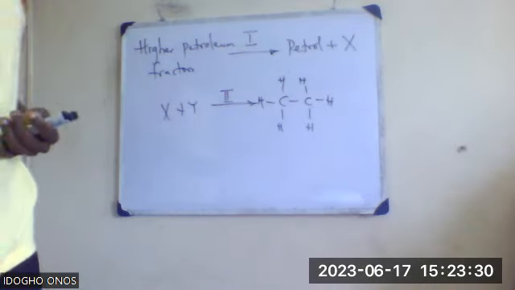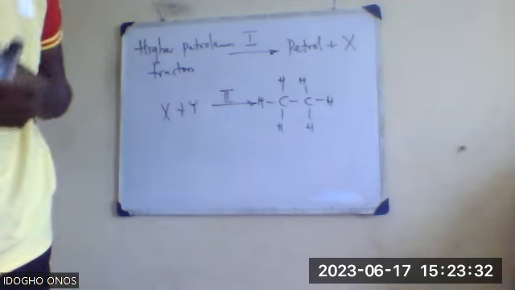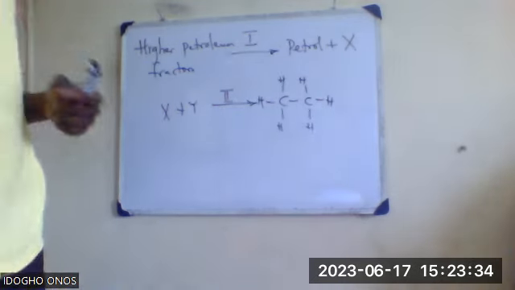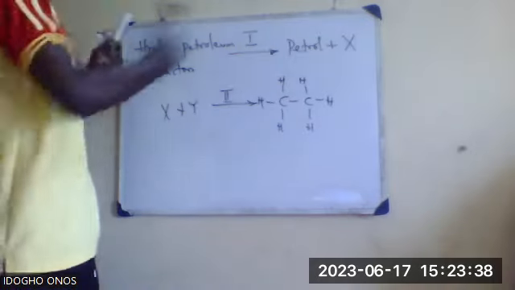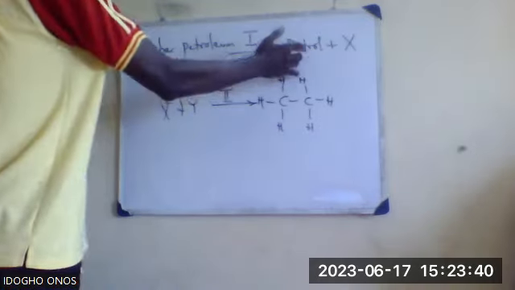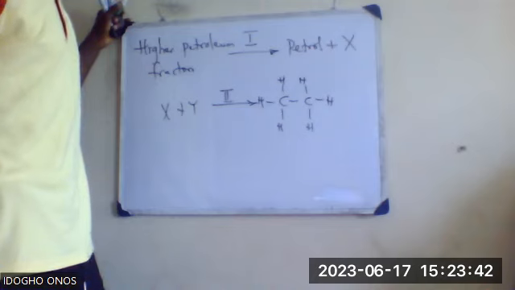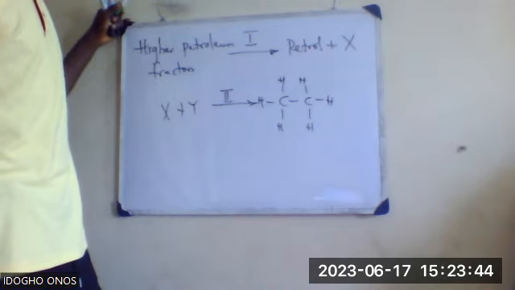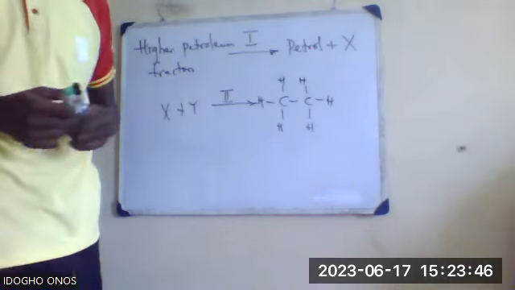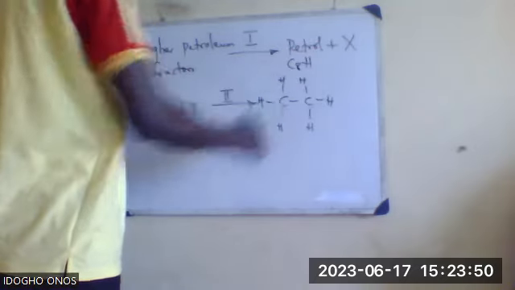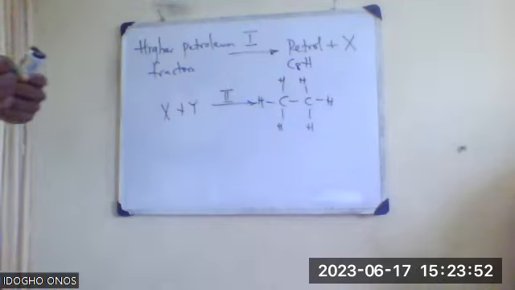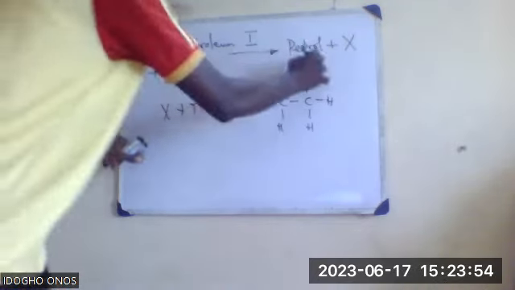Okay, let's do it together. What is the molecular formula for petrol? It's C8H18.